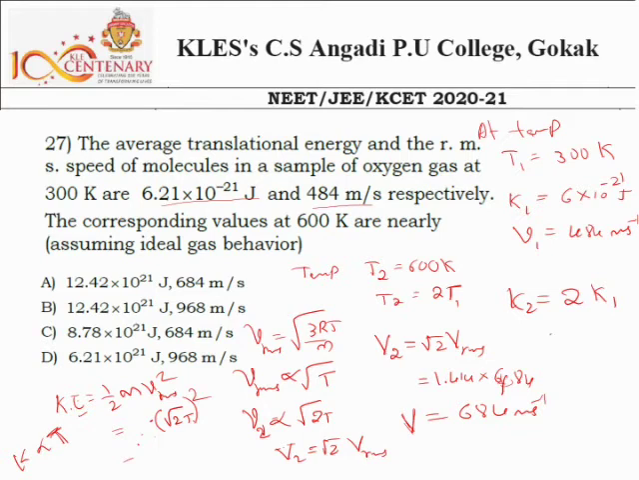2 times the K, so initially it is 6 into 10 to the power minus 21, now I'll write 12 into 10 to the power minus 21. So which answer is correct? We have to go through the options. Option A is correct. In the question it is 10 to the power minus 21, but in the answers it is a plus sign, so I have to make it minus. So the option A is correct.